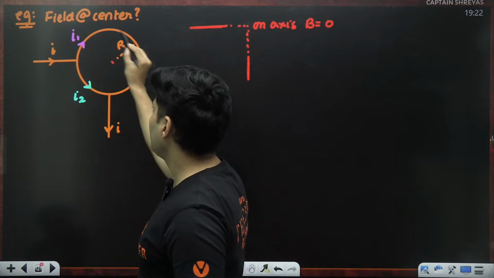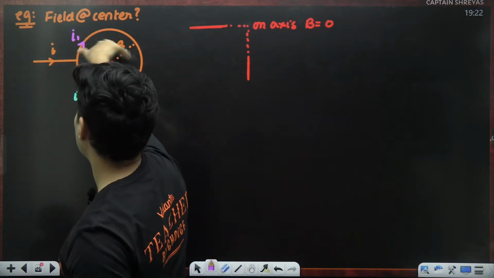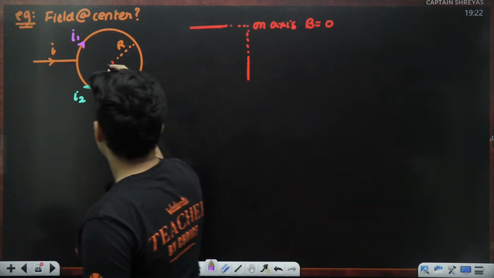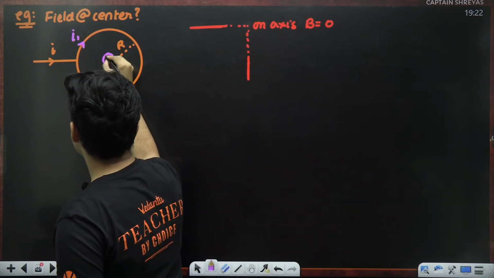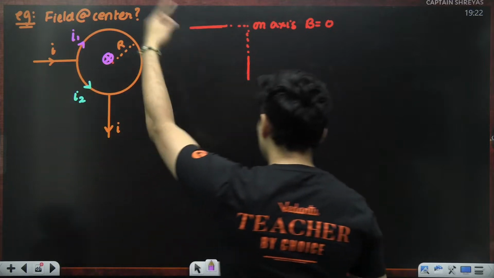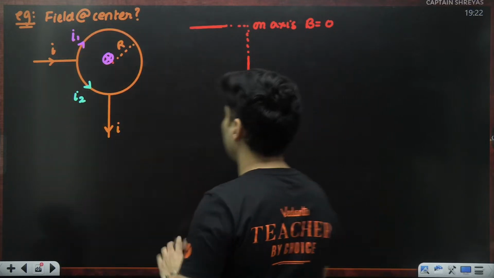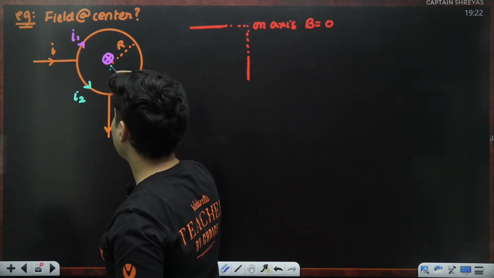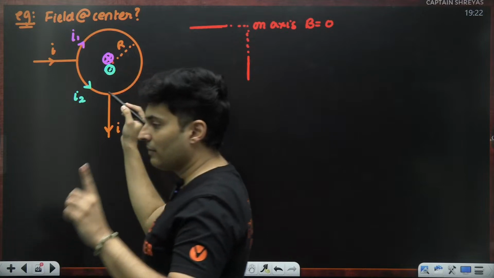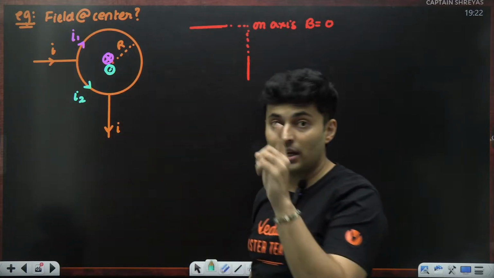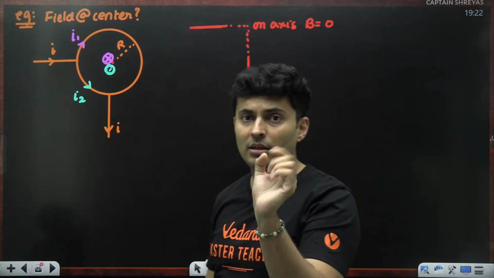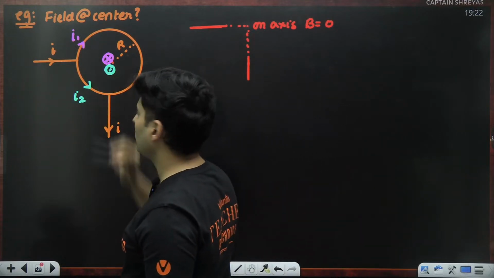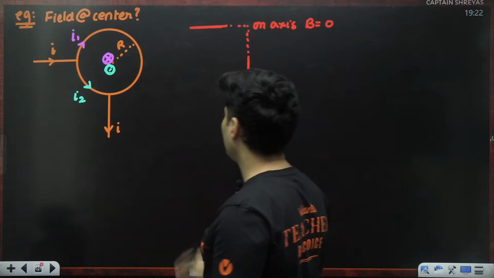This current which is going clockwise: if you turn your fingers clockwise, the thumb goes inside. So the contribution of current number 1 is inside. Current number 2 is anti-clockwise. Curl your fingers anti-clockwise, the thumb comes towards you. So the magnetic field is towards you. One is inside, so they are against each other, so I have to subtract the fields. How much is the field due to each one of them?